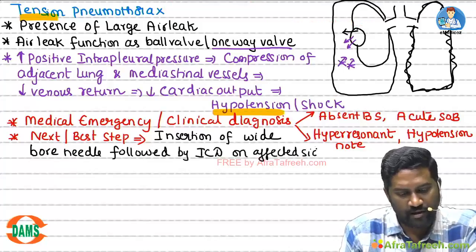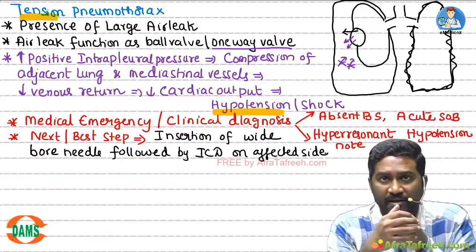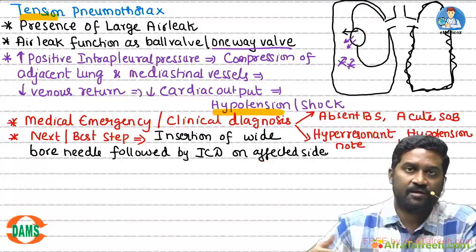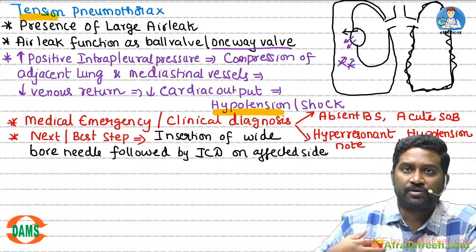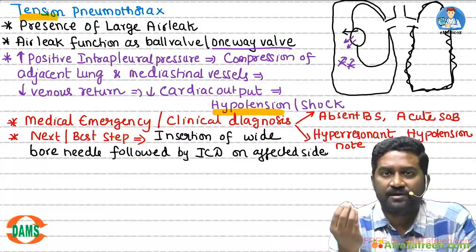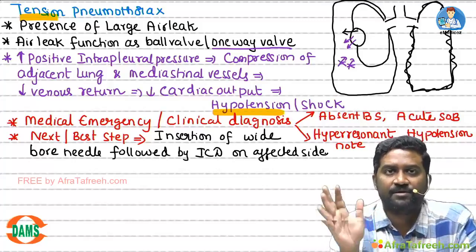There is a lot of pressure within the pleural cavity compressing your vessels. There is no proper circulation. By putting a needle, you can relieve the pressure. The compression will be relieved, the circulation will improve, and the patient's life will be saved.